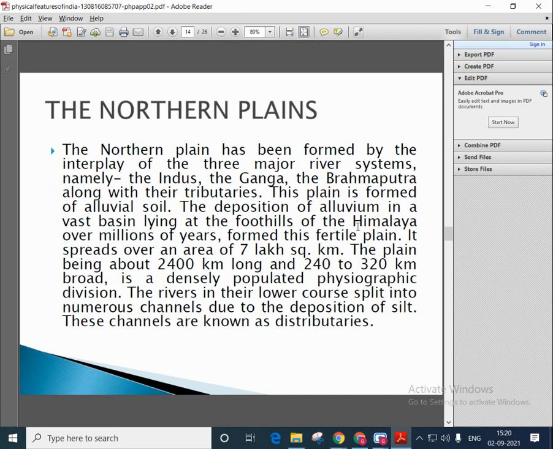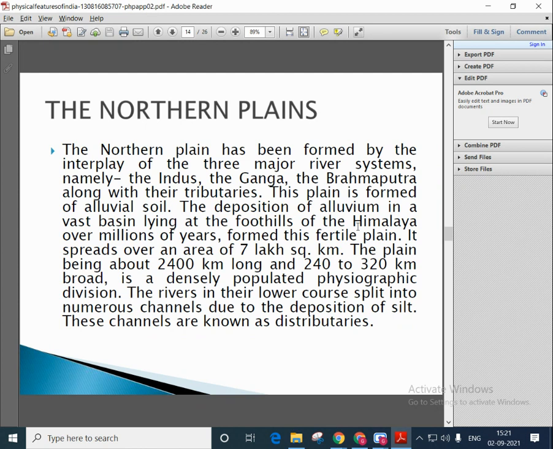The depositions of alluvium in a vast basin lying at the foothills of the Himalayas over millions of years formed this fertile plain. It spreads over an area of 7 lakh square kilometers. The plain, being about 2,400 kilometers long and 240 to 320 kilometers broad, is a densely populated physiographic division.